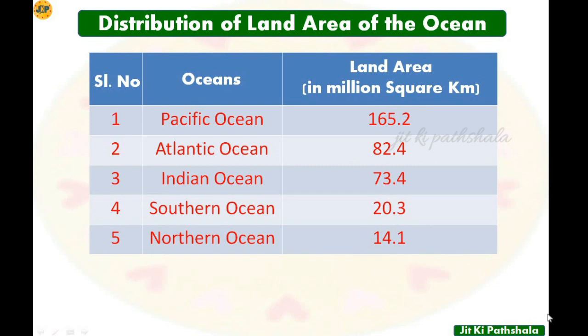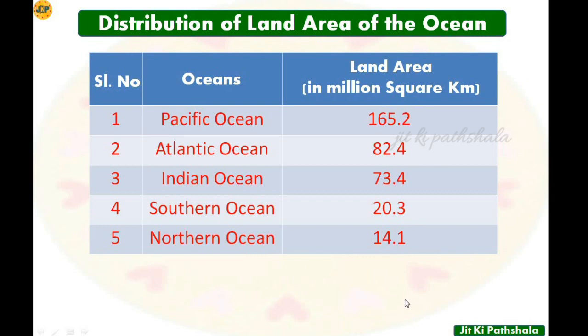Now let's see the distribution of land area of the ocean. So here you can see the land area of these 5 oceans. First one is Pacific Ocean, which has 165.2 million square kilometer of land area. Second it comes Atlantic Ocean, 82.4 million square kilometer. Then third one is Indian Ocean, 73.4 million square kilometer. Fourth one is Southern Ocean, that is 20.3 million square kilometer, and number 5th is Northern Ocean, which has 14.1 million square kilometer.